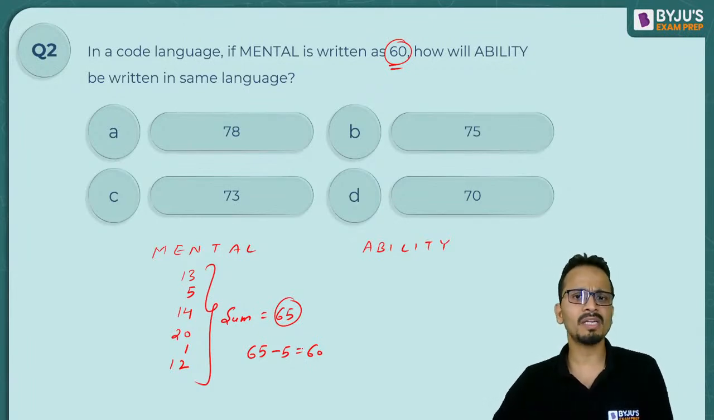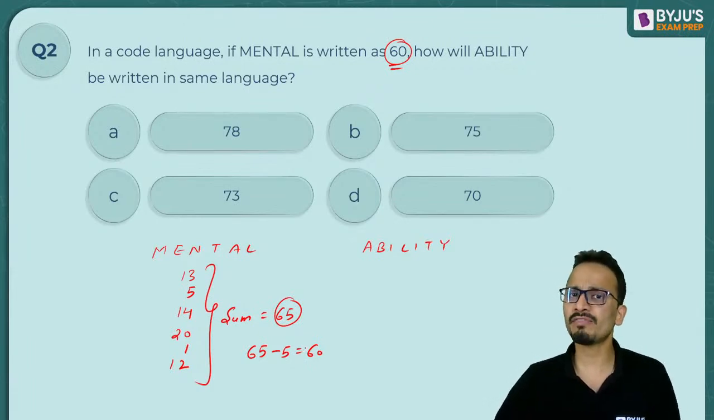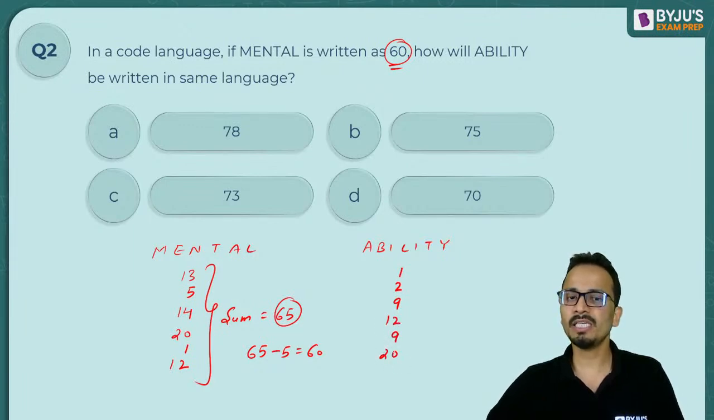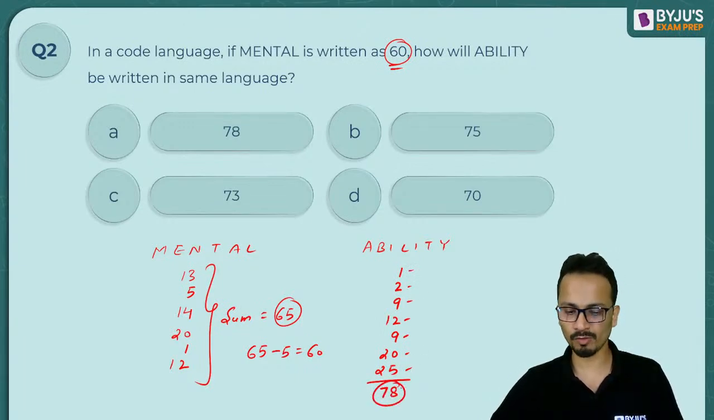Let's try the similar thing on ability. Let's see if I have any of the matching options. Okay, so ability: 1, 2, 9. So A is 1, B is 2, I is 9, L is 12, then again I, T is 20 and Y is 25. Let's add all of them. 25 plus 20 is 45 and 9, 54, 66, 76 and 2, 78. So I have obtained 78 as the sum of all these numbers.